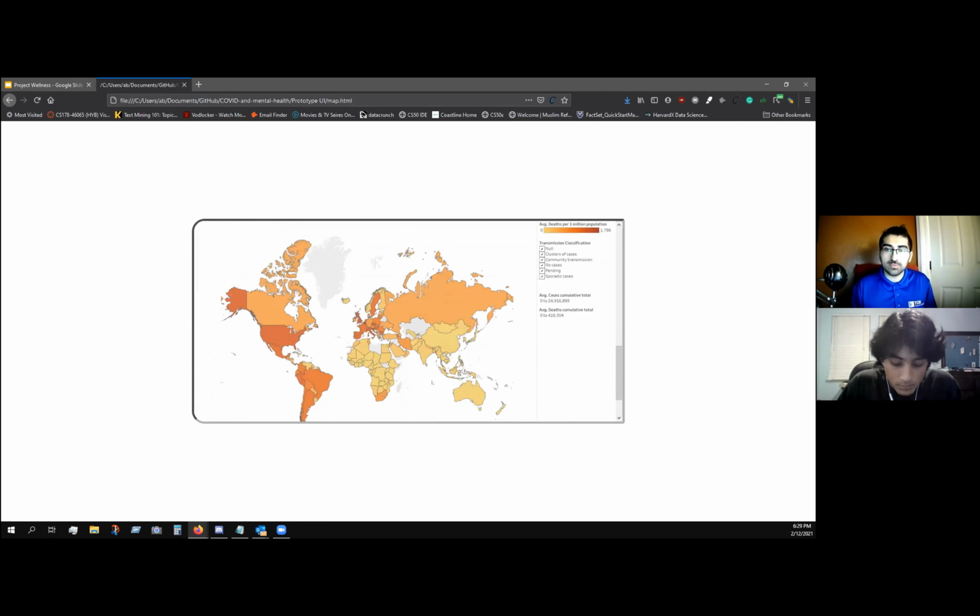Another dashboard would be transmission indicators and how it happens in each country. So let's say in your country, supermarkets are a very hot spot for COVID. You can avoid these, and these are just overall to help the user.